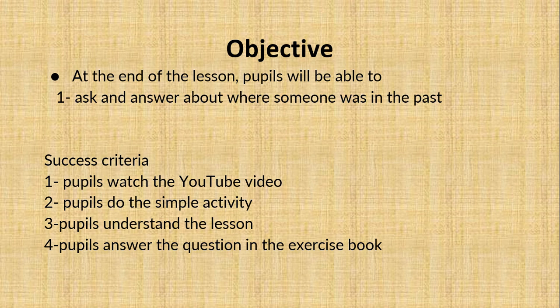At the end of the lesson, pupils will be able to ask and answer about where someone was in the past. The success criteria are: pupils watch the YouTube video, pupils do the simple activity, pupils understand the lesson, and pupils answer the question in the exercise book.